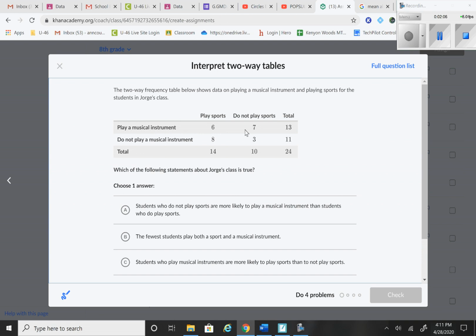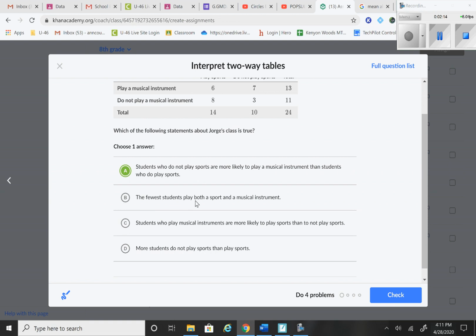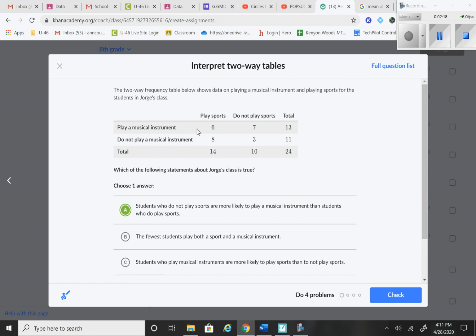Well, 7 is bigger than 6, so I feel like that's a good answer. Let me read the other one. Some of these are tricky. The fewest students play both a sport and a musical instrument. Play a sport, musical instrument, 6. Nope, 6 is bigger than 3, so that's not right. Students who play musical instruments are more likely to play sports than to not play sports. 6 is not bigger than 7, so I'm not going to choose that.